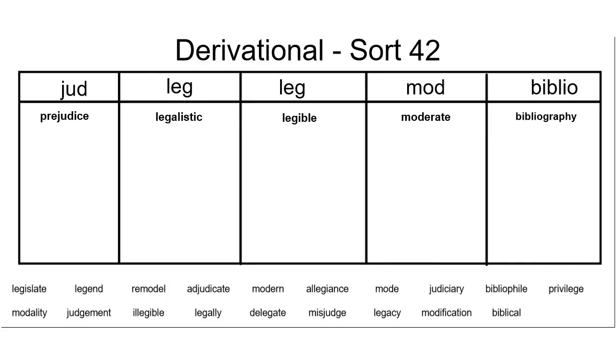Another word on your list that has the jud Latin root is adjudicate. To adjudicate means to settle by a judicial decision or a judgment. To misjudge someone means that you formed an incorrect opinion of someone based on the facts that you had.